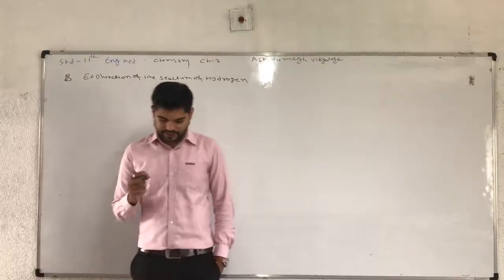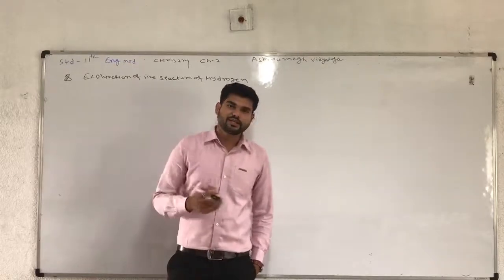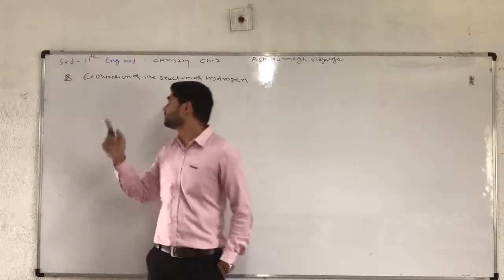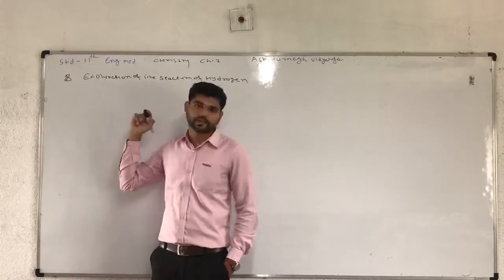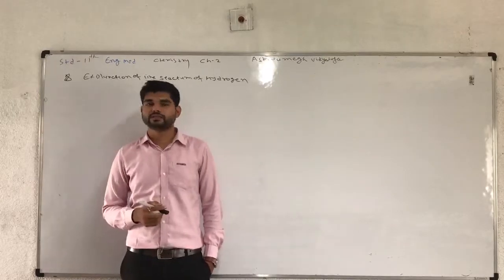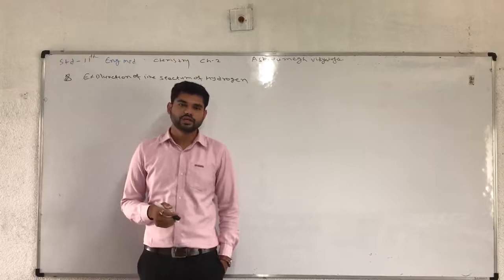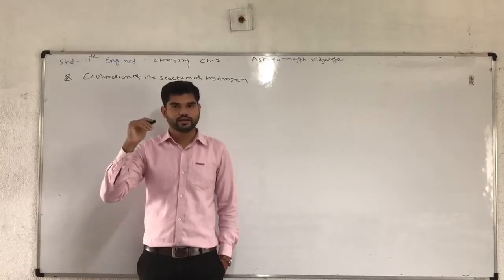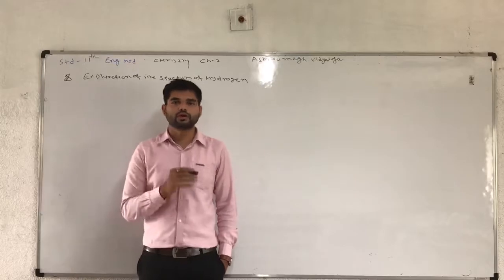when the energy, electromagnetic waves in Bohr's line spectrum, the energy will be emitted when the electron goes from high to low. It means high quantum number to low quantum number.